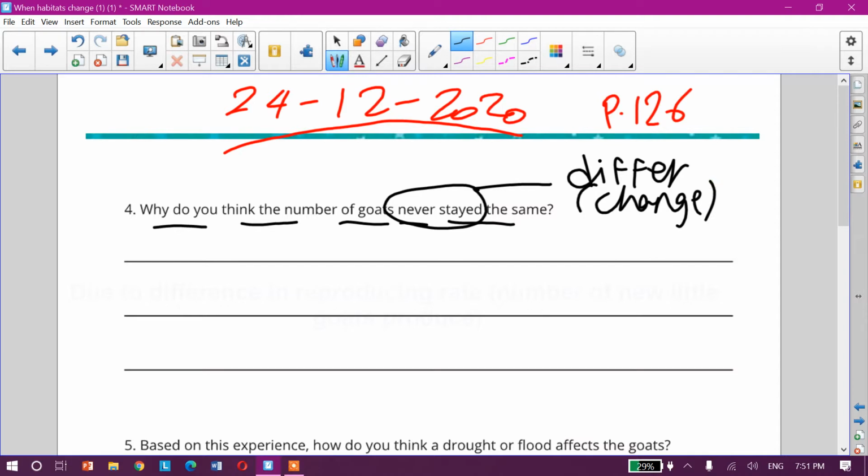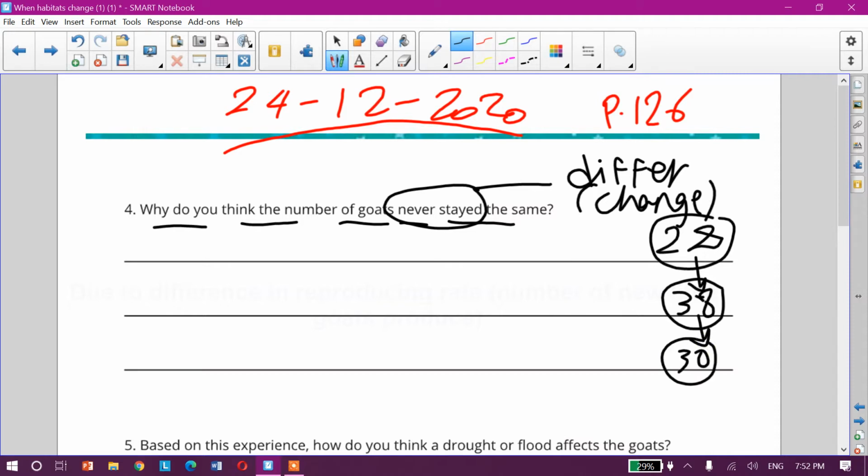We said that the number of total goats is 28, and then this number increases by reproducing in order to reach 38. And then drought happens, so the goats can't survive and can't keep alive. They died. So the number decreased to become 30.